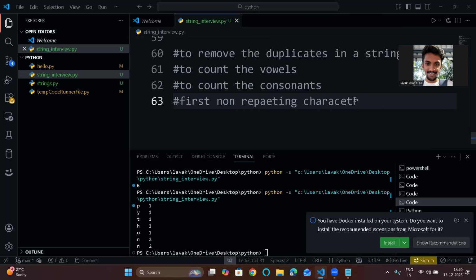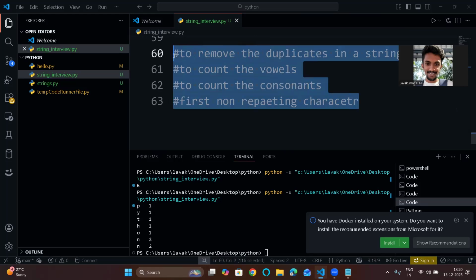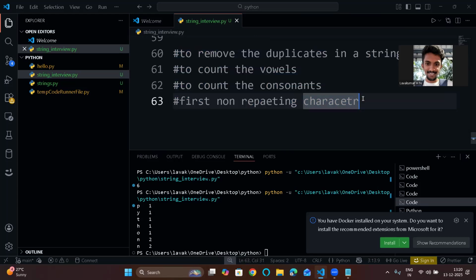I will try to do one thing. For all these programs, you put in your efforts, and I will create a repository in my GitHub for strings. I will put that link in the description. You go there and you can find the solutions for these programs. But before that, try to do it yourself.